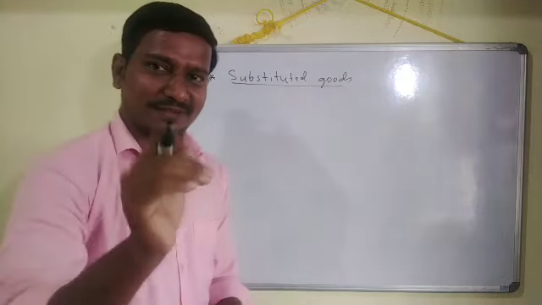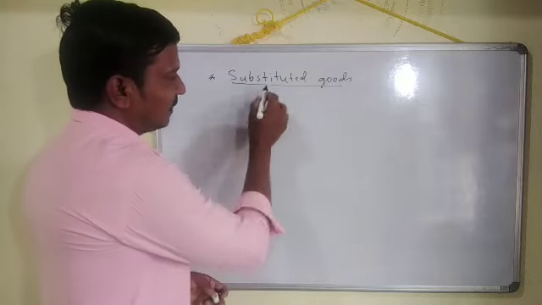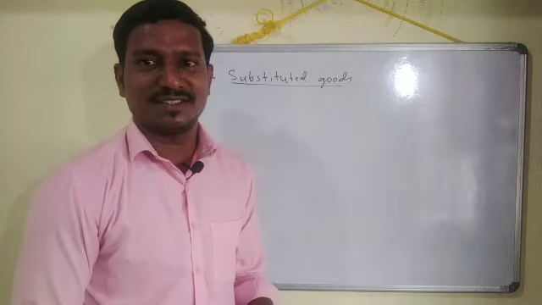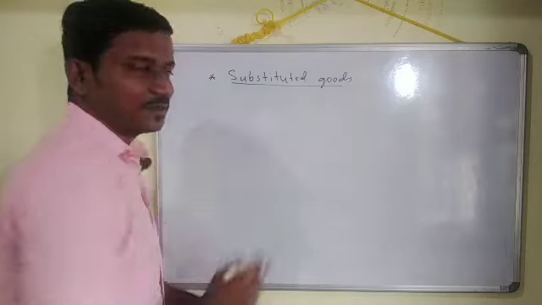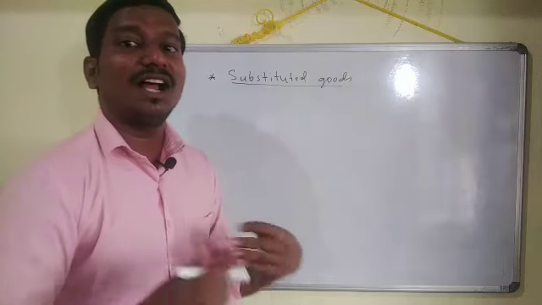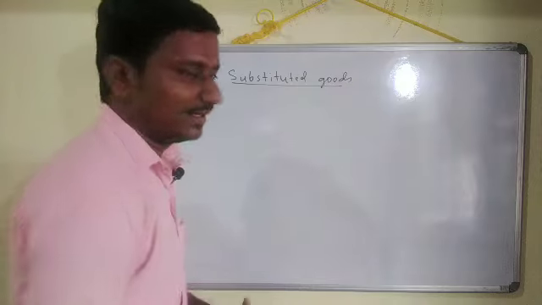Substituted goods. Friends, the name itself indicates that substitute means what? Alternative, where we are using interchangeably. So substituted goods are those goods which we use alternatively to fulfill our wants, needs and desires.